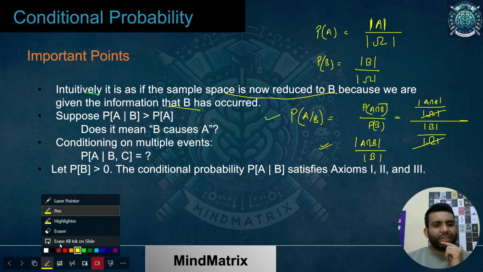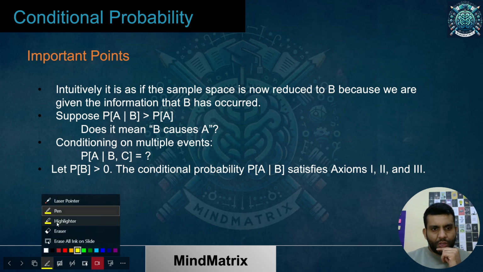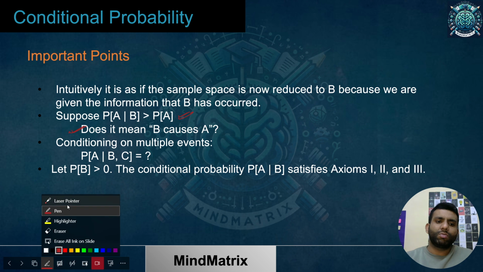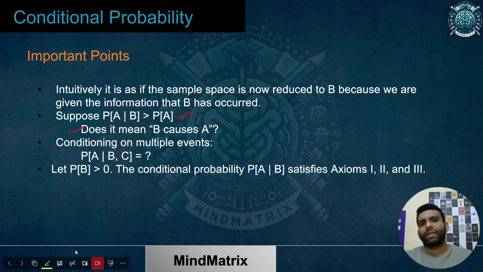Let me talk about the second point now. Here is a thing which is used in machine learning a lot. It is like causal inference. Can I conclude that one event leads to another event? Can I say one event leads to another event? So let's say if something like this is given, this may be asked in an MSQ question or true false question. Basically, which of the statements is correct, something like that.